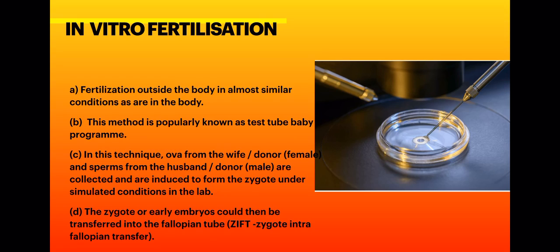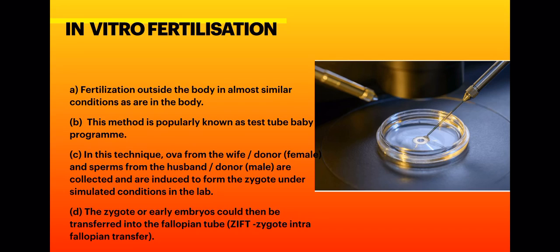Now this zygote, as you've studied earlier, divides to form blastomeres. When the zygote divides to form 8 blastomeres, at this stage the embryo is transferred into the fallopian tube of the female.